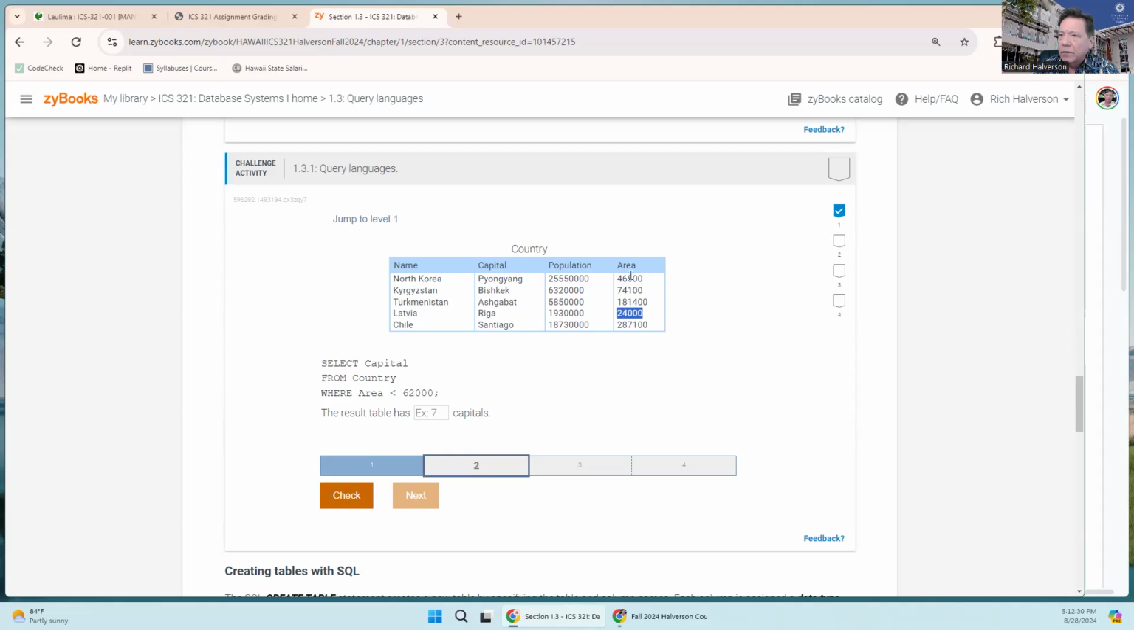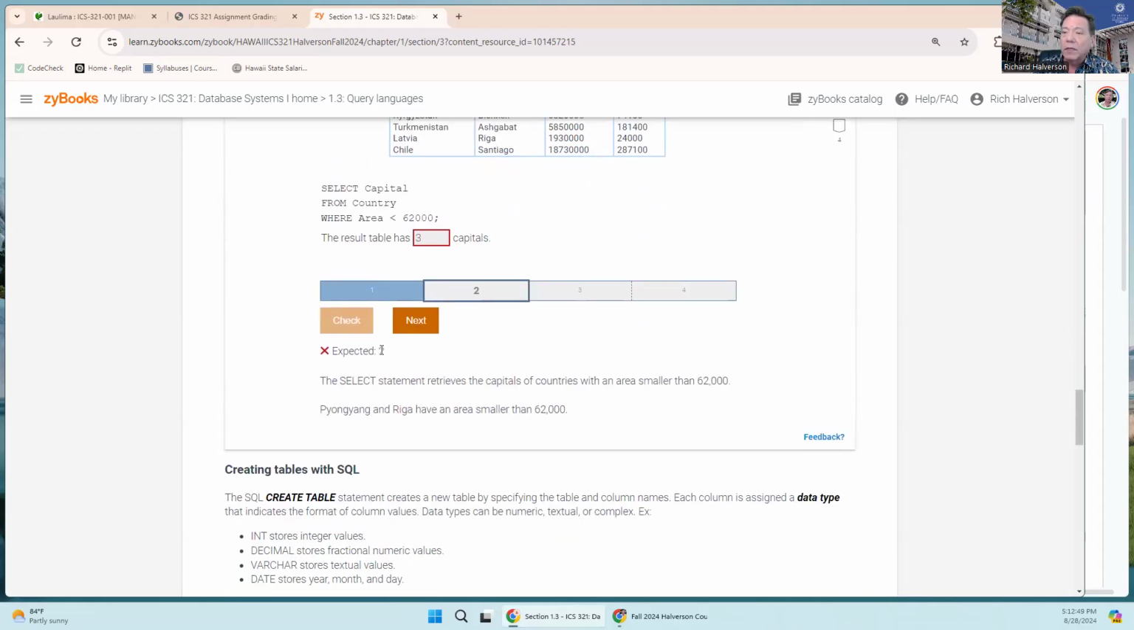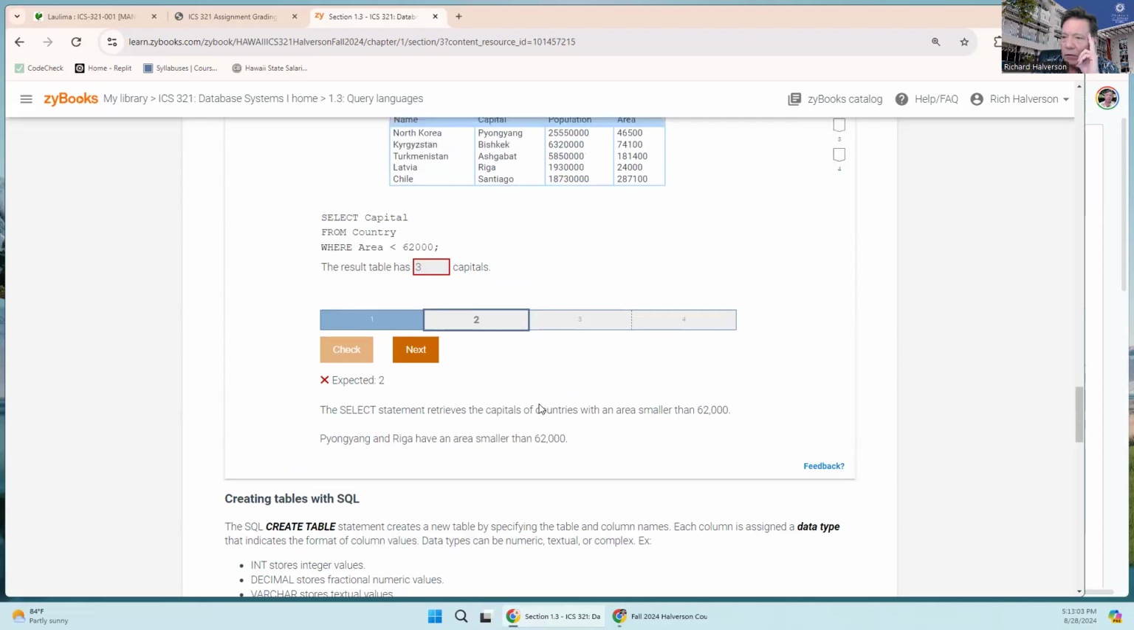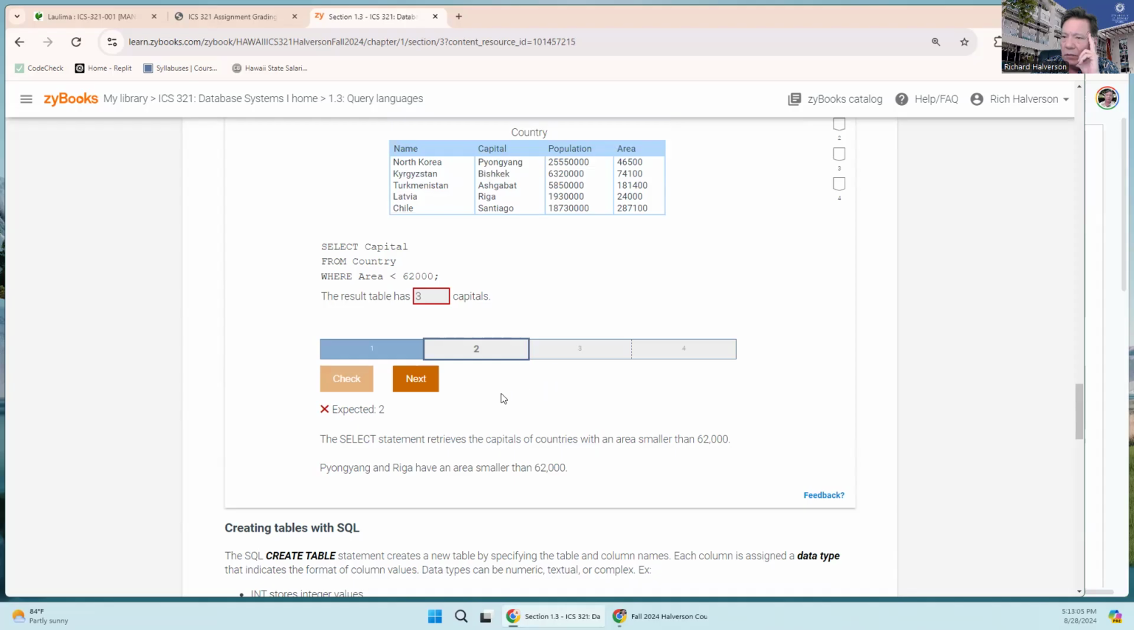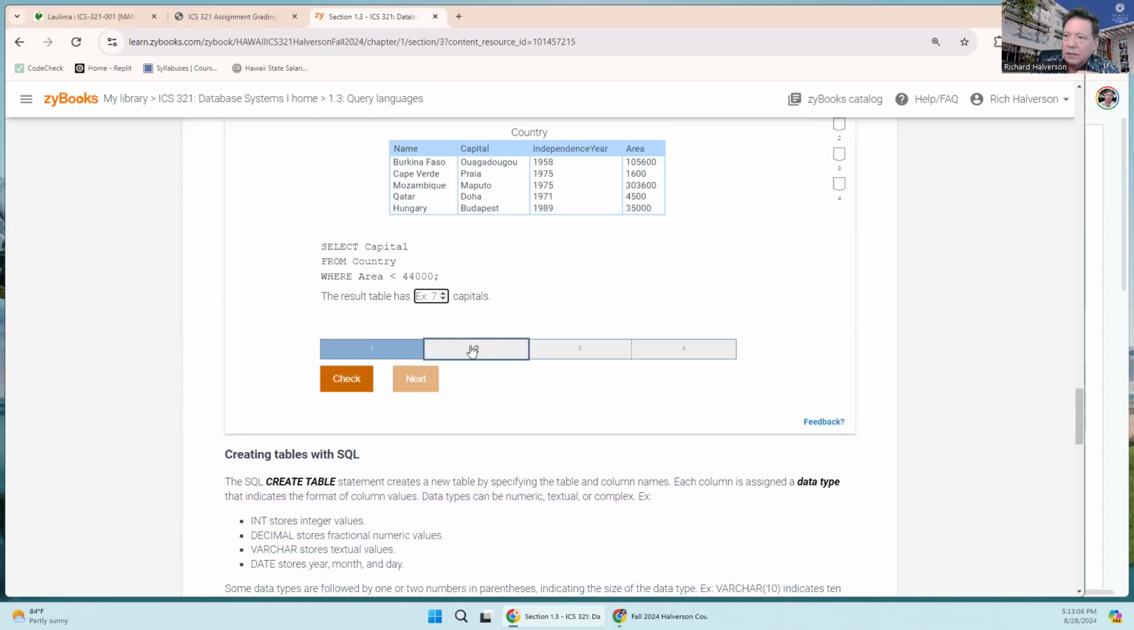So the resulting table is going to have 2 records. I'm going to try putting the wrong answer and see what happens. Okay, so I'm going to put 3. If the answer is 2, I'm going to put 3. I go, oh, it expected 2. Look at that. Tells me what the answer is. The select statement retrieves the capitals of countries with an area smaller than 62,000. These are the only ones that have smaller than 62,000. It tells you.